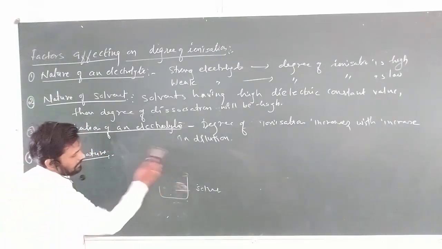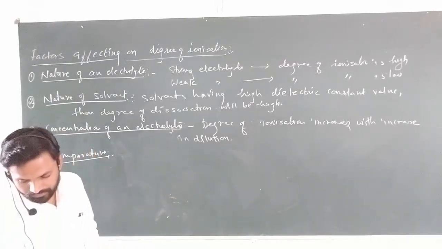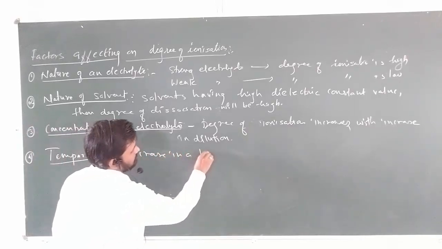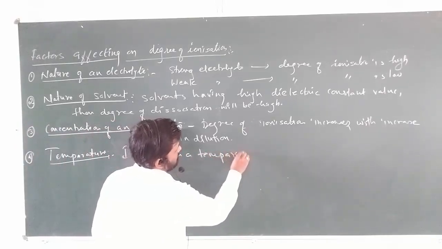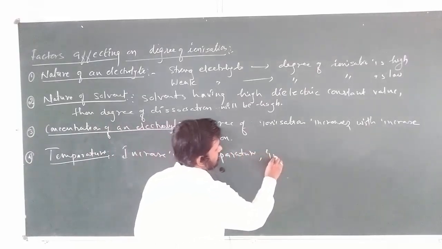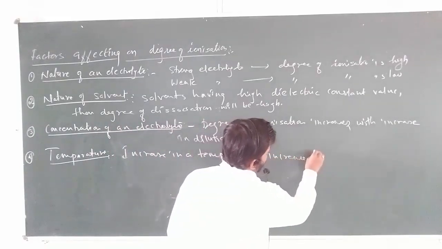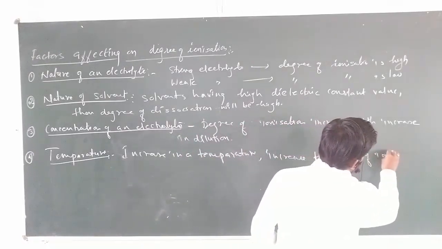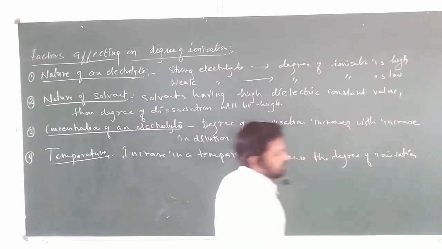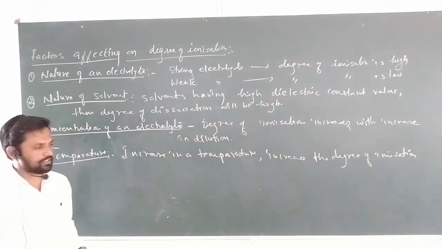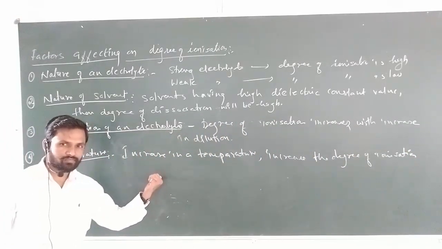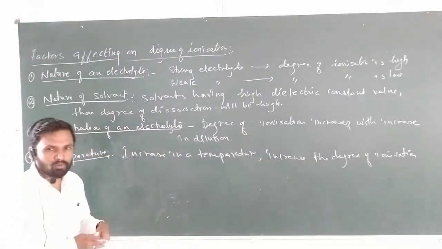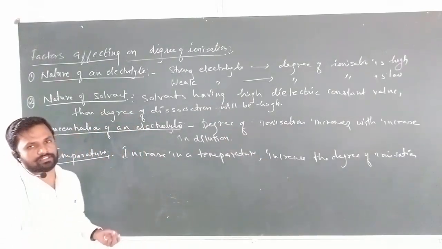Increase in the temperature increases the degree of dissociation. If we raise the temperature, the degree of dissociation is also raised. Why does the degree of dissociation rise? Because more ionization is possible as the temperature increases.